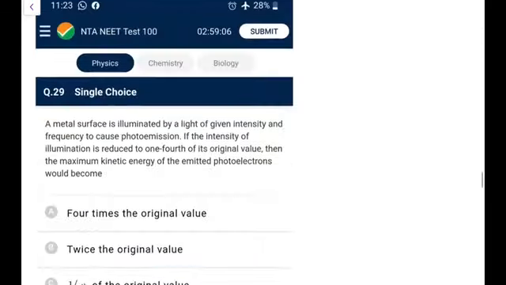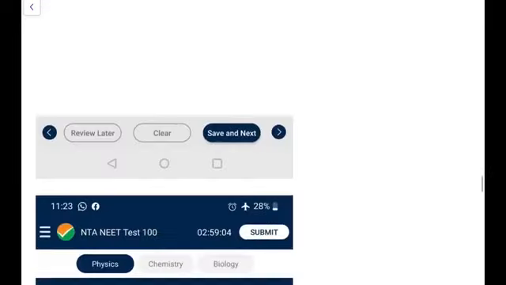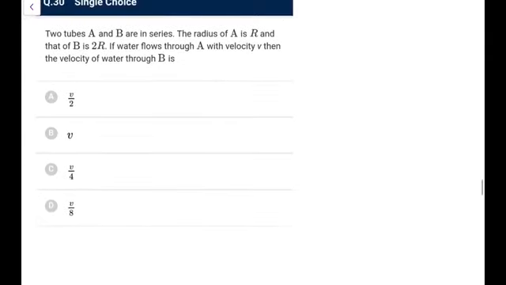Next one, a metal surface illuminated by light of given intensity and frequency to cause photoelectric effect. If the intensity is reduced to 1/4, then the maximum kinetic energy will remain the same. It doesn't change because it only depends on frequency. Go for unchanged. That's a very basic question based on the concept of the photoelectric effect. Two tubes are in series. The radius of A is R and of B is 2R. If water flows through A with speed V, through B will be, so we will use the continuity equation. AV is constant.